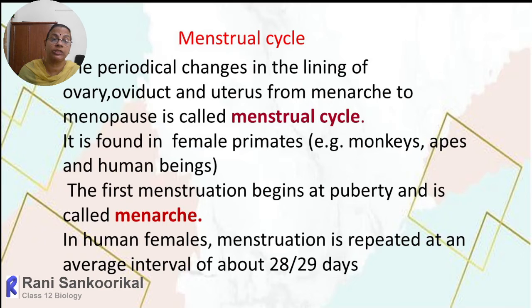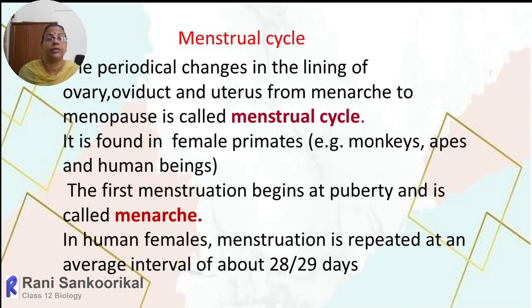The reproductive capacity of the female will start from menarche to menopause. So what do you mean by menarche? It is the first appearance of the menstruation, and menopause means the last appearance of the menstruation.